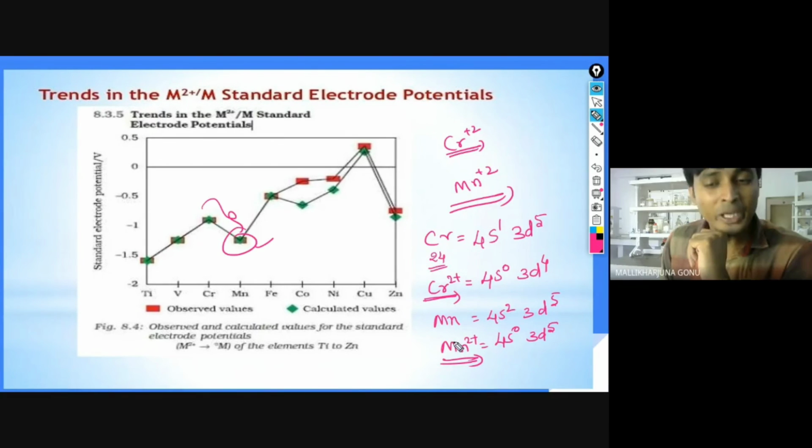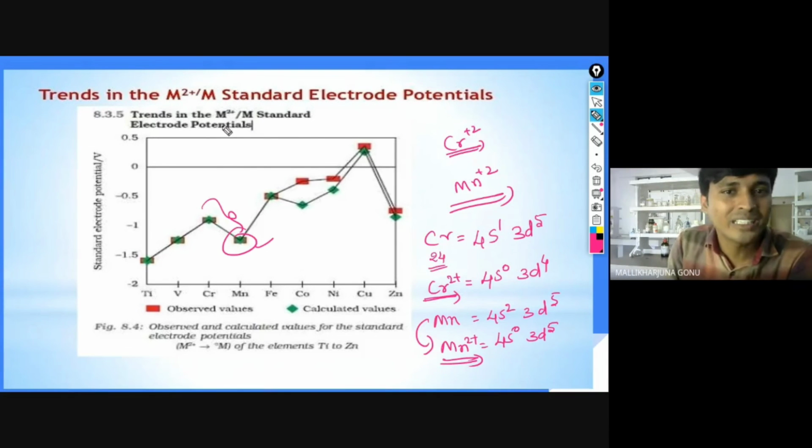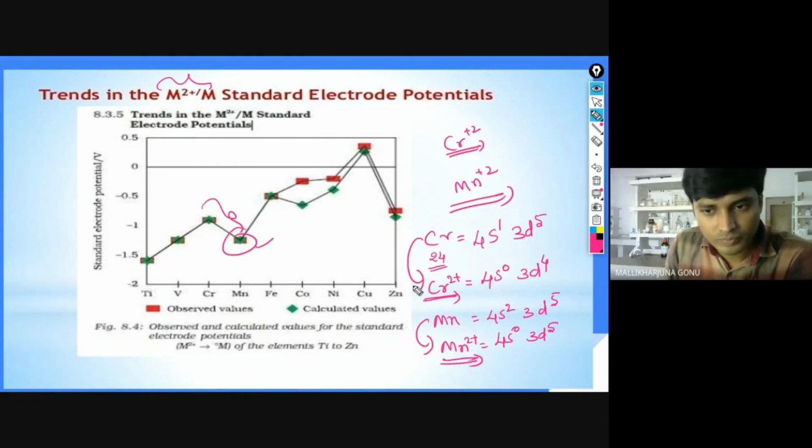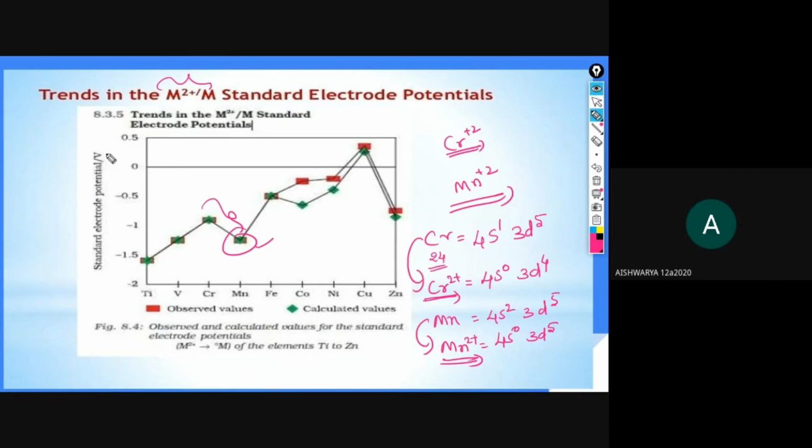Mn2+. Mn2+. So what will that Mn do? It will easily lose 2 electrons and act like a good reducing agent. So that is the meaning of this one. More negative, more reducing agent. Is it clear, Aishwarya? So these are the standard